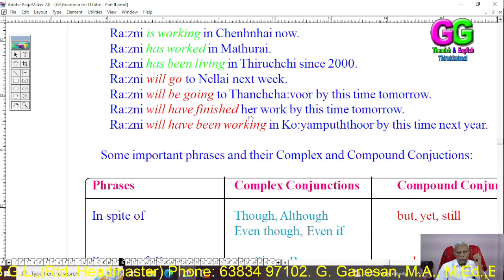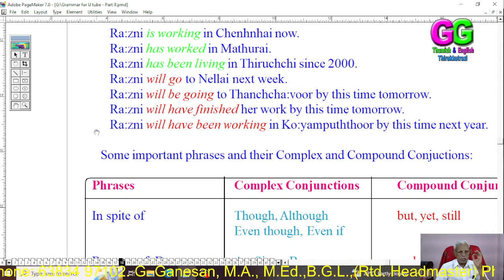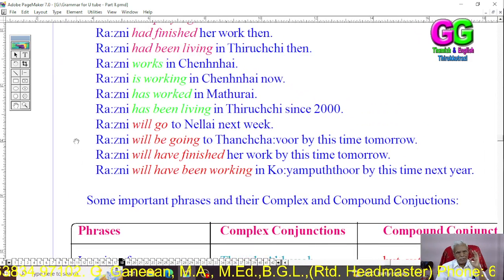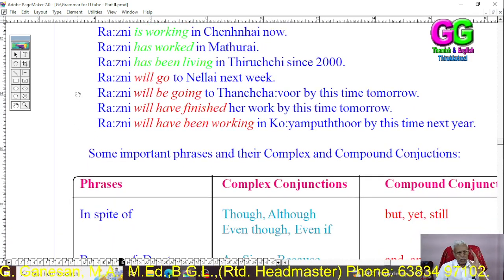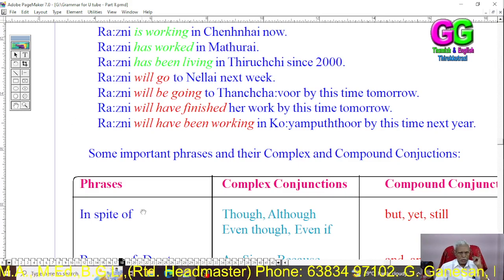Rani will have finished her work by this time tomorrow. Rani will have been working in Coimbatore by this time next year. That's the 12 sentences I have given, for 12 tenses: three main tenses and four subtenses each.